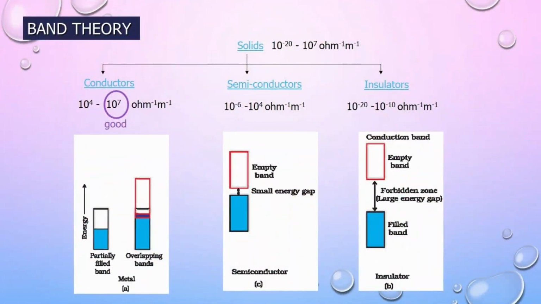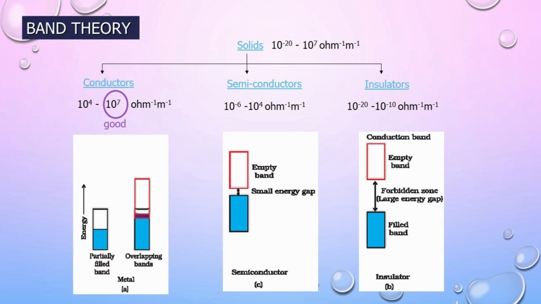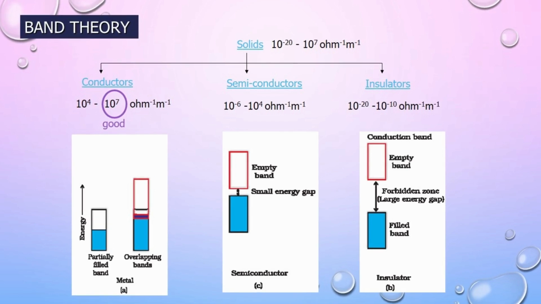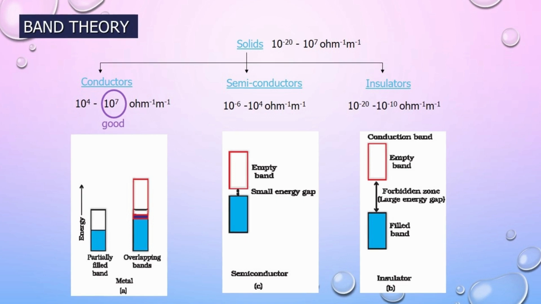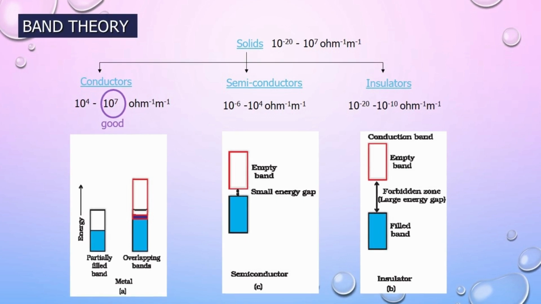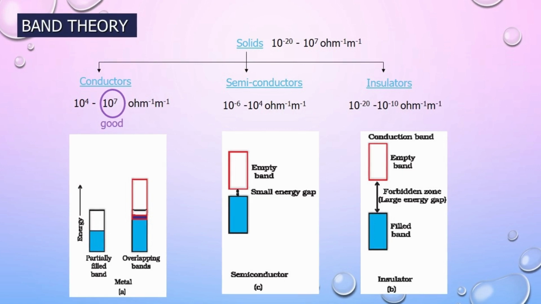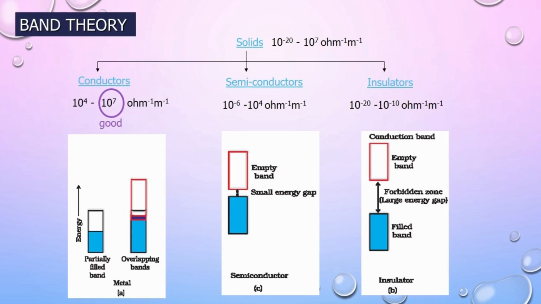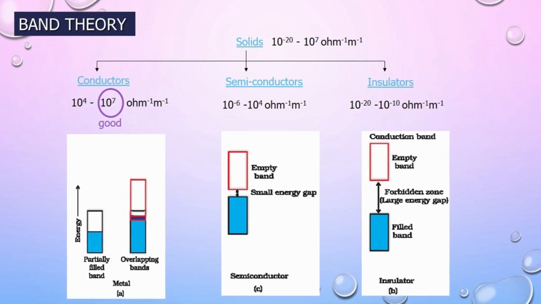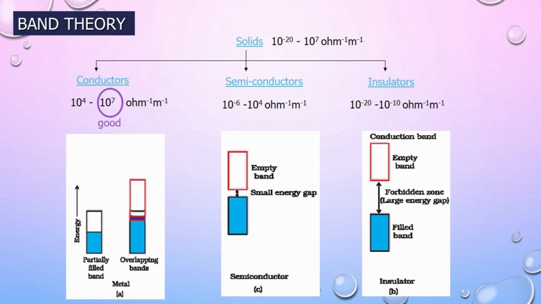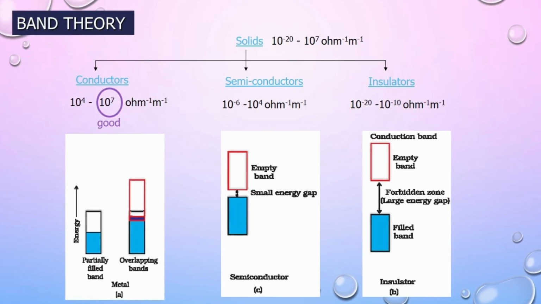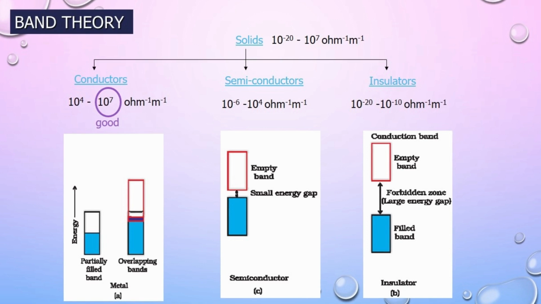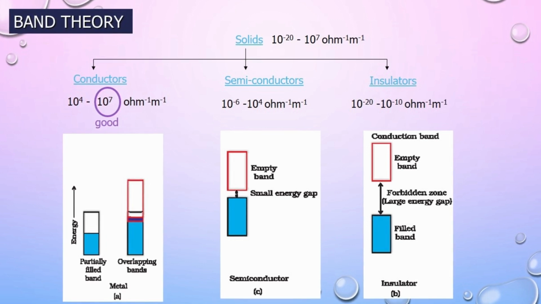Based on band theory, we can explain why conductors have very high conductivity. This is because in the case of conductors, the valence band will be partially filled, or the valence band will overlap with the conduction band. Hence, electrons can flow easily under an applied electric field. Hence, the metals will show high conductivity. The solids which have conductivity of the order of 10 to the power of 7 ohm inverse meter inverse will be classified as good conductors.